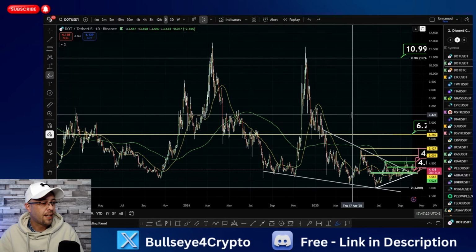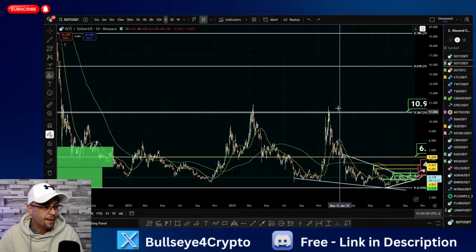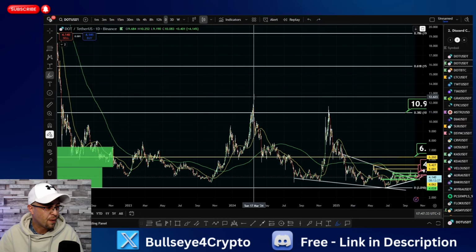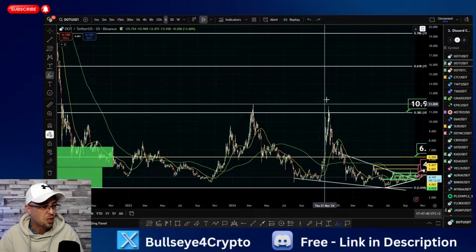$10, are we likely to hit $10? We can zoom out, we can look. We've hit $10 there. When was that? That was in December 2024 when we had the big rally. We've also hit $10 here, 16th of March 2024. In fact, we hit higher than that. We hit just under $12.